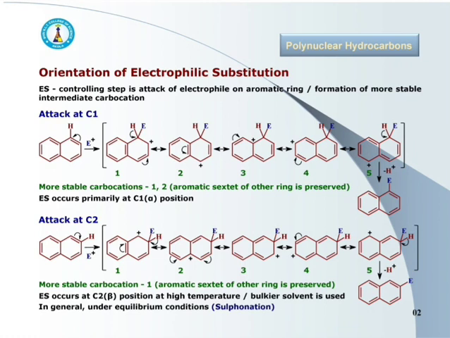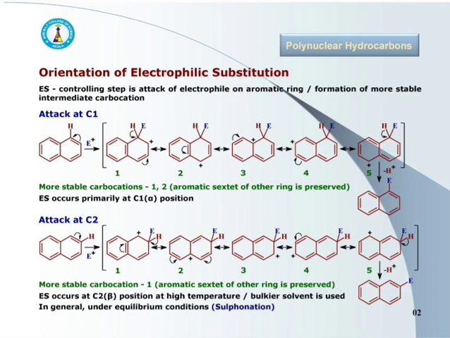This more stability of carbocations 1 and 2 is because in these resonating structures the aromatic sextet of the other ring is preserved.